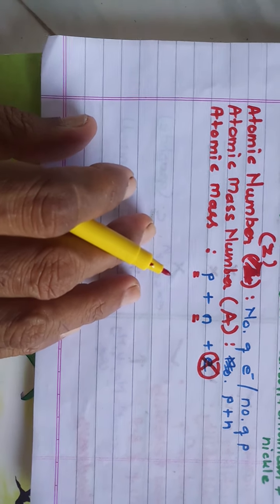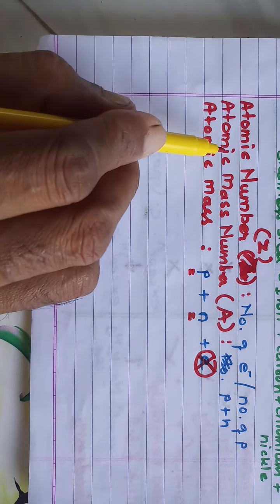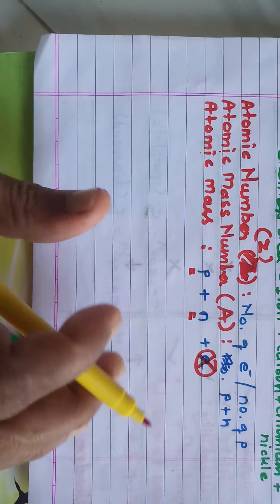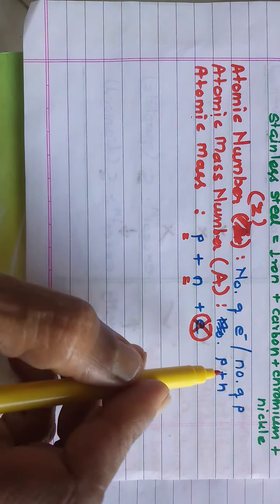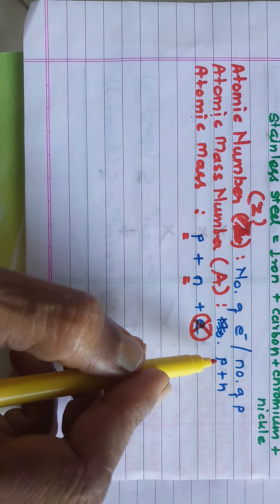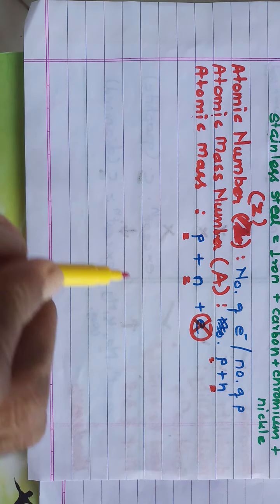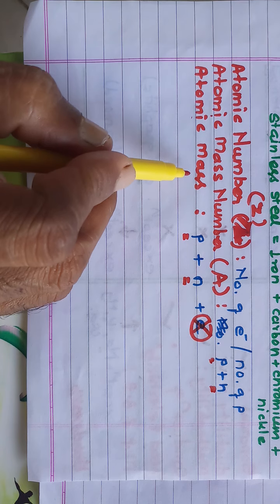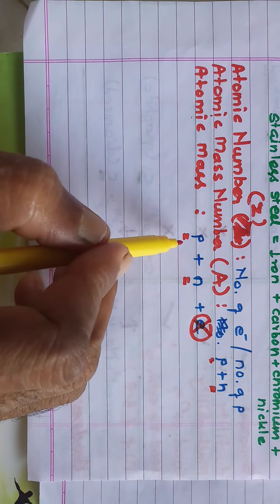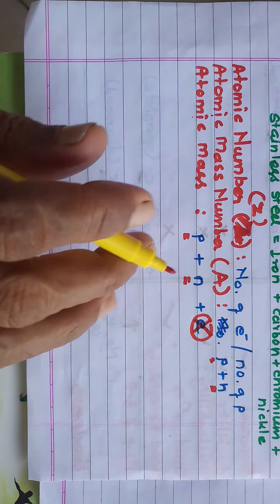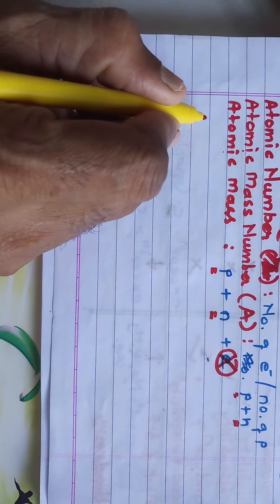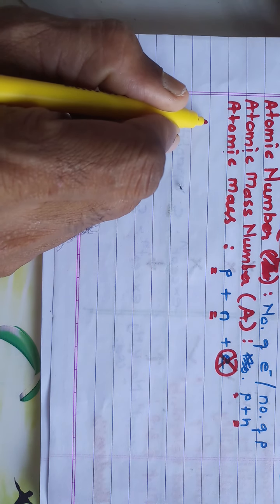See, there is a little bit of difference between atomic mass number and atomic mass. Atomic mass number is a number. Number means the sum of the number of protons and neutrons. And atomic mass is the sum of the mass of protons and neutrons. Let's take one simple example like sodium.